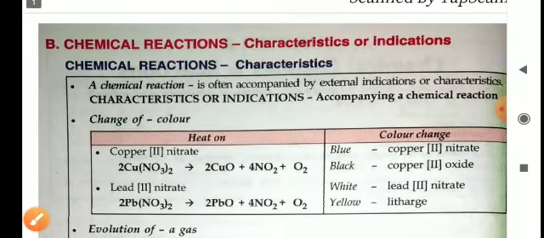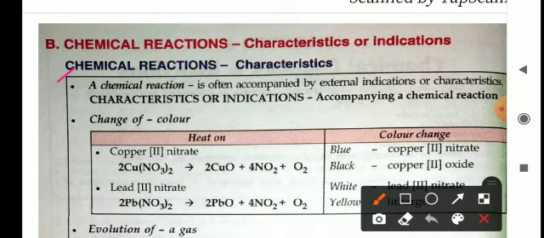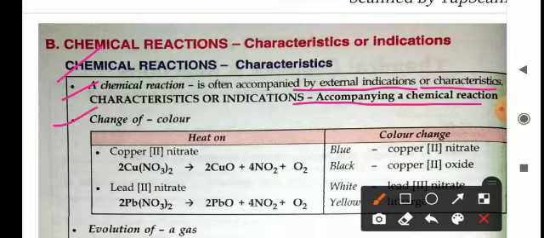Now, chemical reaction characteristics and its indications. The general chemical reaction characteristics. A chemical reaction is often accompanied by external indications or characteristics. What are the characteristics, what are the properties by which you can find out whether the reaction has taken place or not? If you mix two reactants in a test tube and you want to find out whether the reaction is happening or not, then how can you find out?